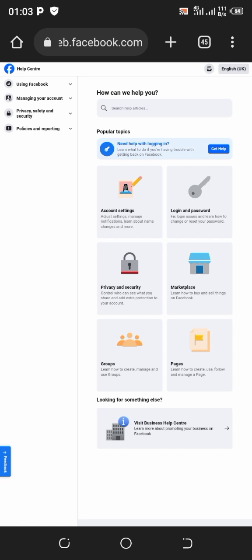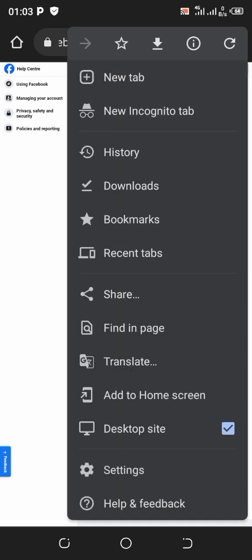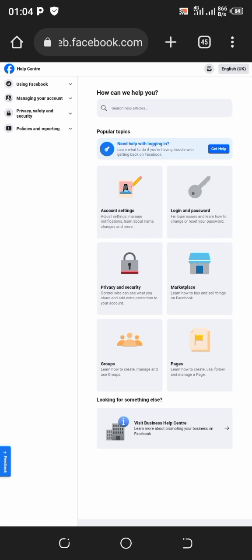First of all, if yours is not opening up, you're going to click on the three dots at the top right hand corner and tap on desktop site, for it to look just this way. So you need to click on the three dots and tap on desktop site.